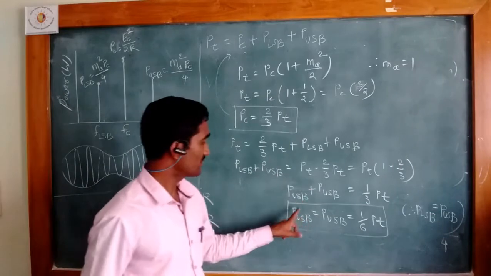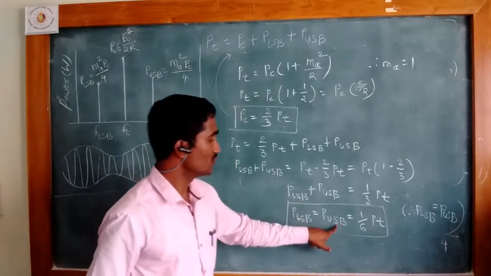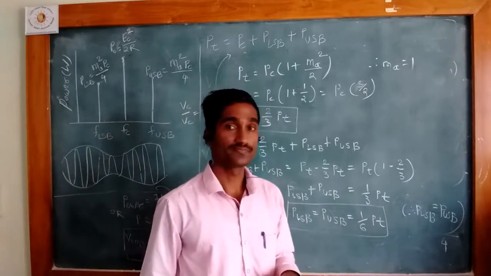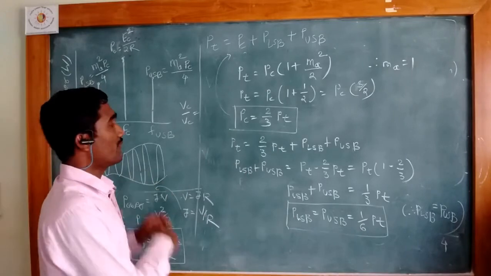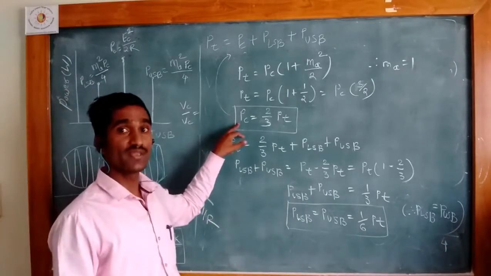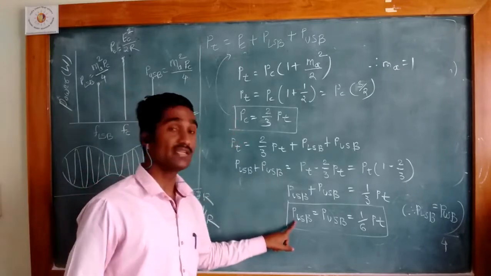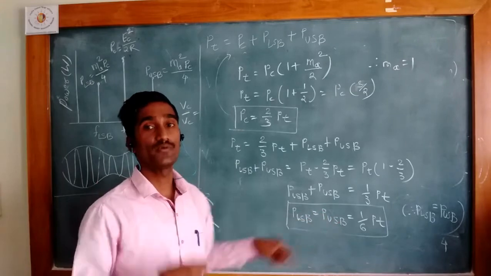So this gives the relation of how much power is present in the carrier, and how much power is present in the LSB or the USB, as we transmit the total power.